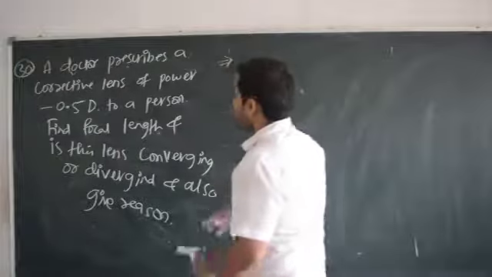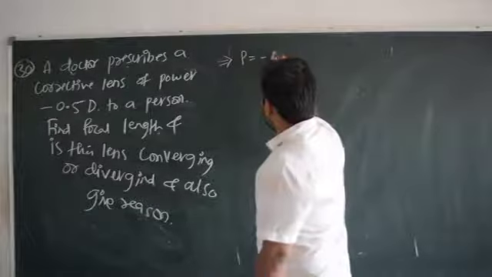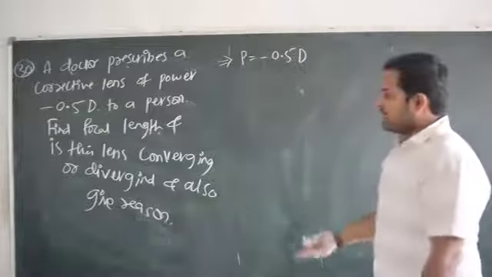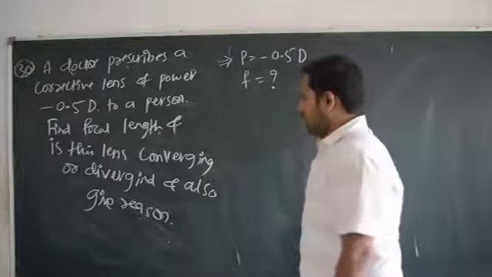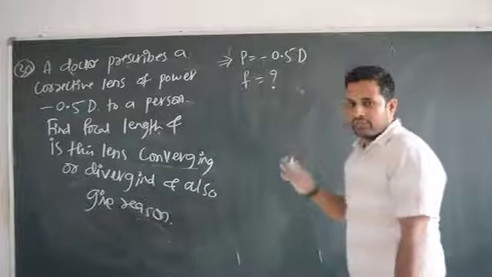A doctor prescribes a corrective lens of power. The power of the lens is given. So power is equal to minus 0.5 diopter. Power is given to a person. Then again they are asking you to find focal length. So focal length is equal to question mark. And they are asking you whether it is converging or diverging. Let us come to that later. Let us find out focal length.